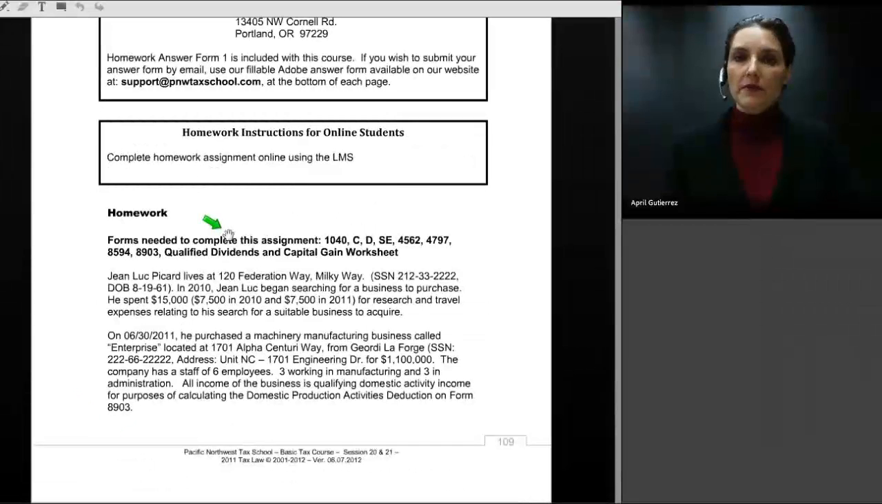We asked you to prepare a variety of forms, including a Schedule C for the profit and loss on his business. And given all the information that we provided you, that is the first form we will take a look at. But I did want to point out some specific details that are really relevant to this assignment.